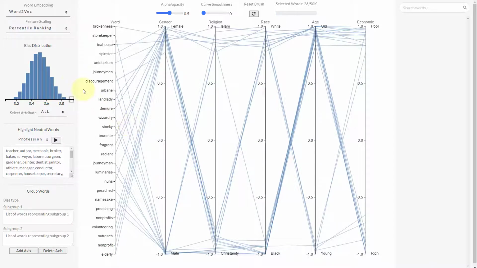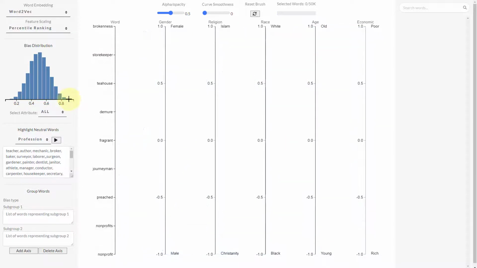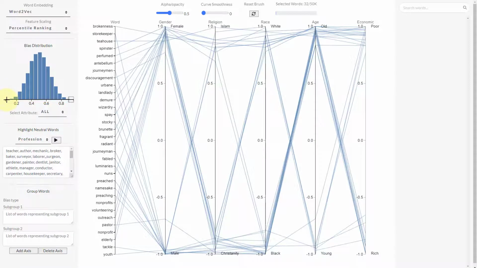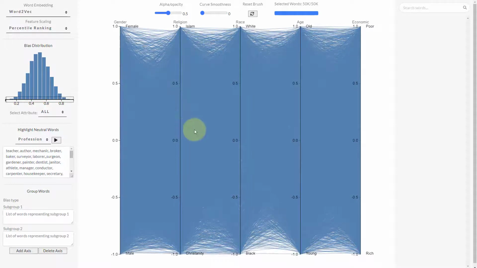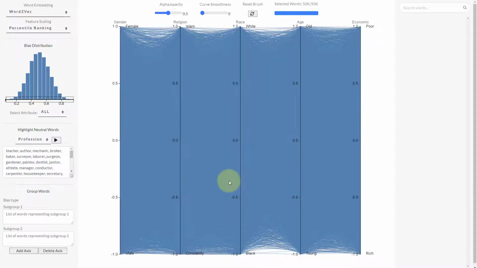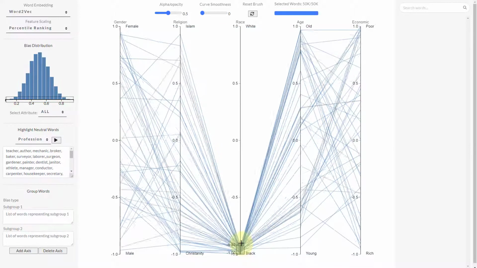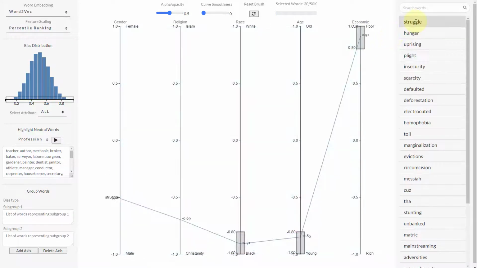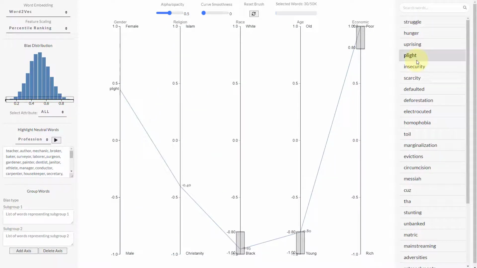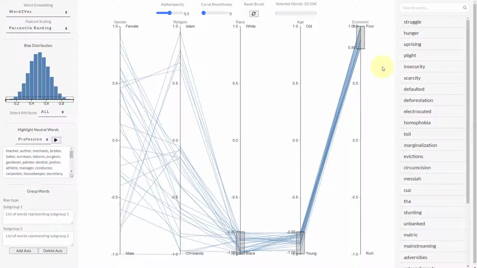Now let's say we want to visualize the different sets of words. So what we can do is we can go over here on this histogram and we can select different words by brushing over the x-axis here. We can even go on and we can select all the words that are there in this tool. And now let's say we want to figure out which words are associated with the intersectional group black, young, poor. We can simply go over their respective ends and brush over these subgroups. The words that you're seeing here, struggle, hunger, uprising, all of these words strongly associate with each of these different categories and hence these words are linked with the intersectional group poor, young, black.